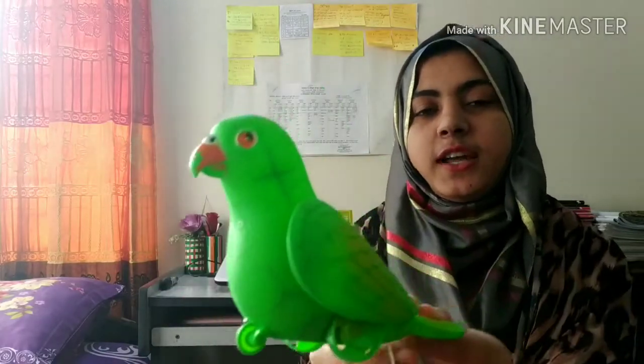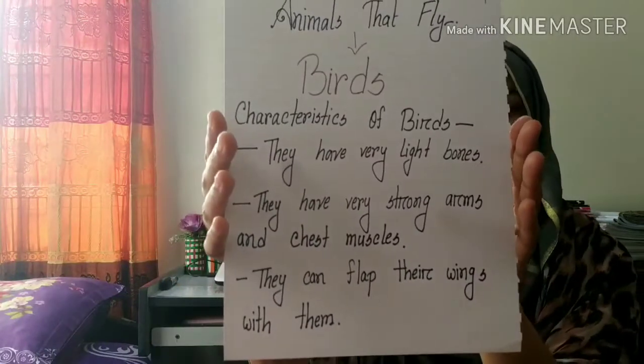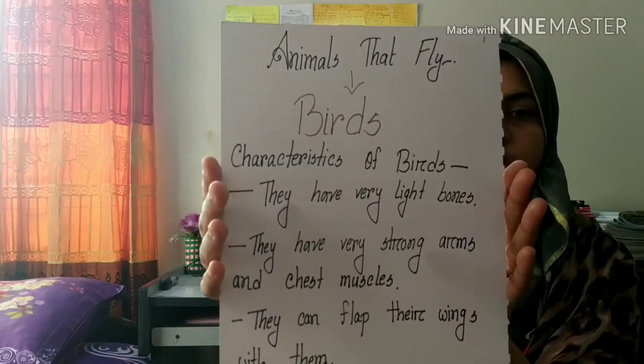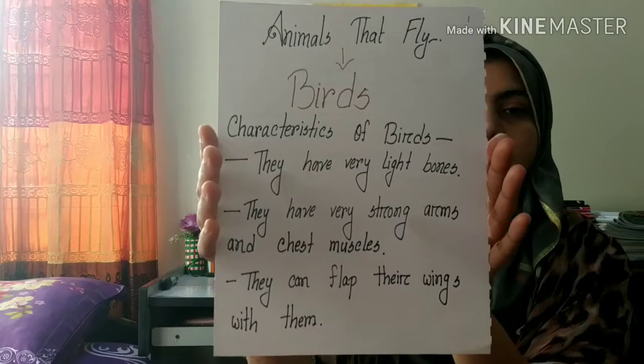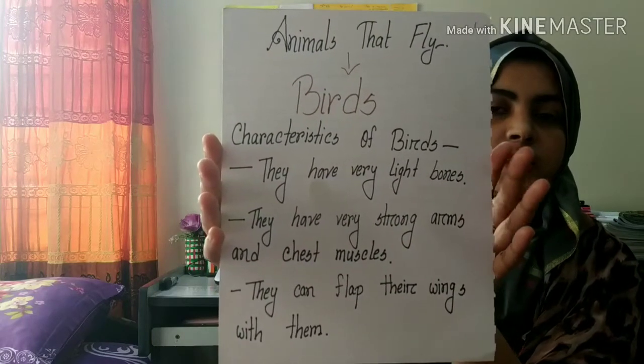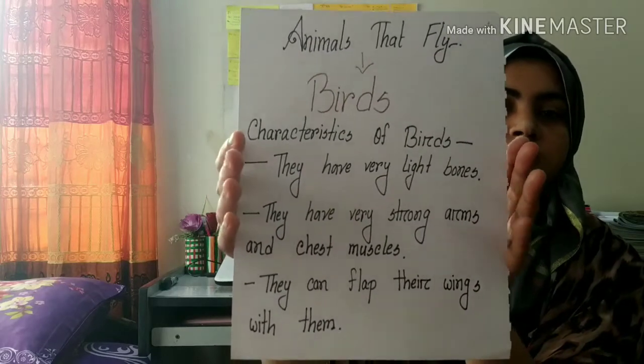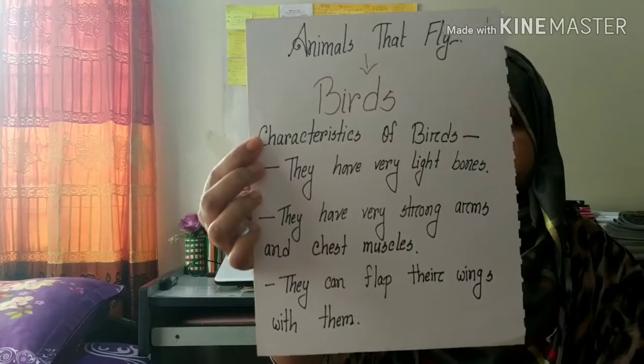Today we learn about birds. What are the characteristics of birds? Look. We know birds have wings and feathers. Now go to page number 16.